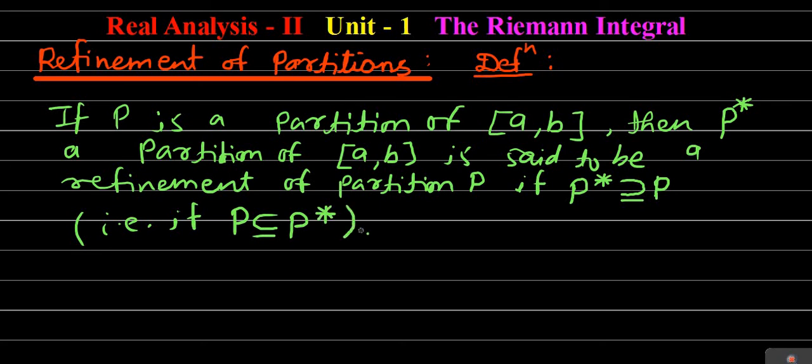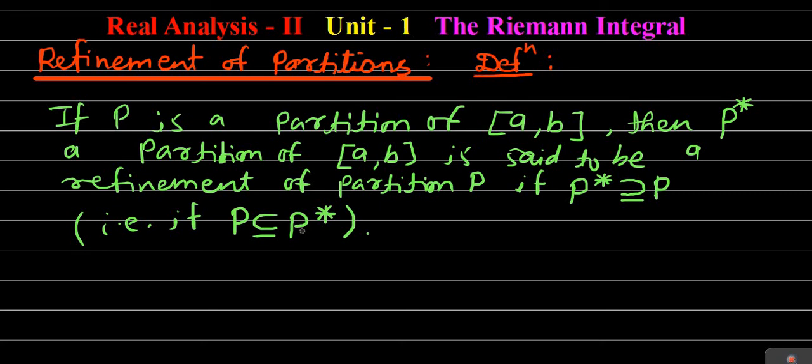Which actually means that each and every point of the partition P is also a partition point in the partition P star, as well as P star may have some additional points which are not in P. Then only we will say that P star is a refinement of partition P.